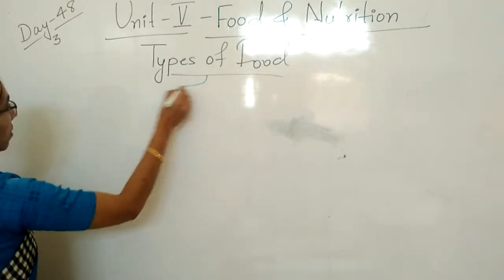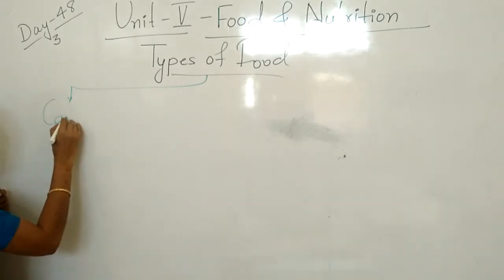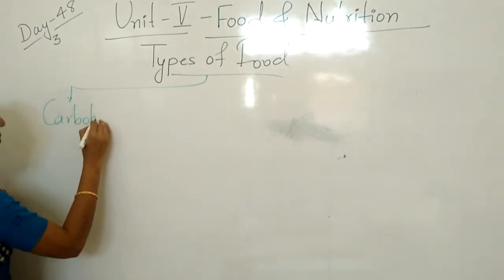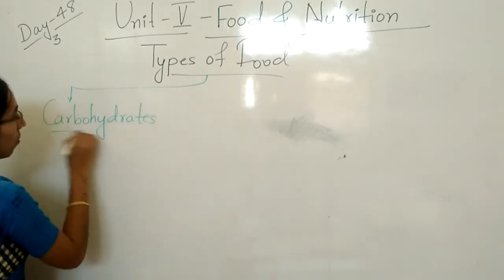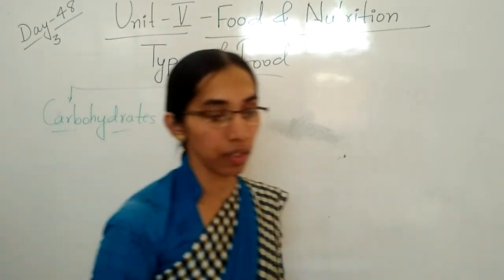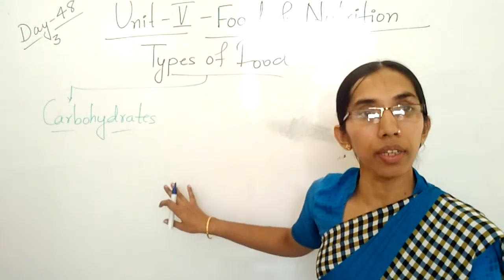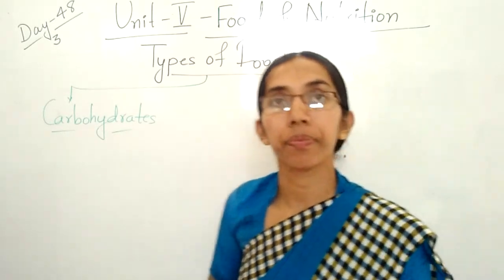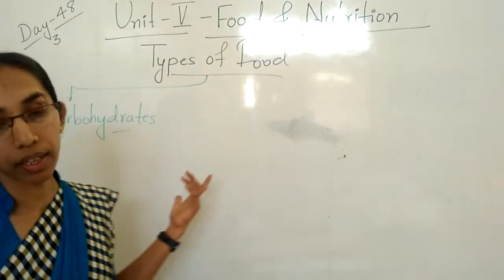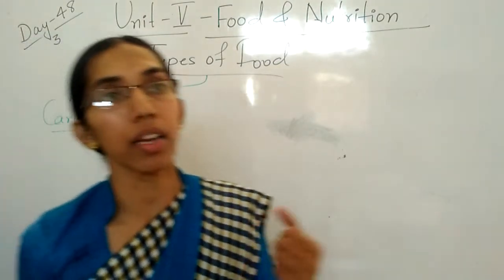First, you can see here, the first one is carbohydrate. What is that? The first one is the carbohydrate. Carbohydrate is giving the energy. It gives the energy. Clear, children? Carbohydrates give the energy.